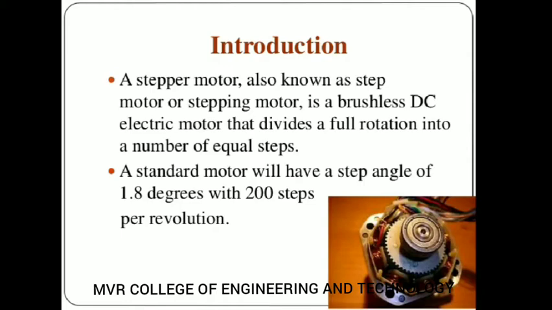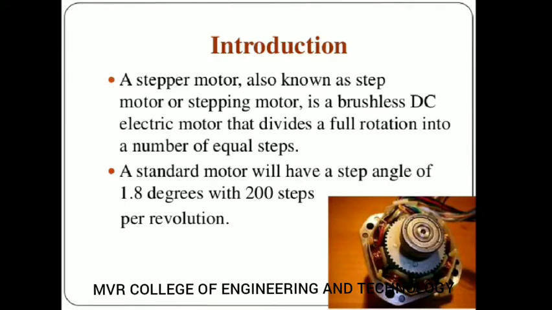So I am repeating again, a motor which rotates with step by step or a discrete angular rotation is known as a stepper motor. And another important thing here is this motor is a brushless DC electric motor. Brushless in the sense, for the stator there will be a winding, and for the rotor there will be no winding. So the rotor is made up of permanent magnets.